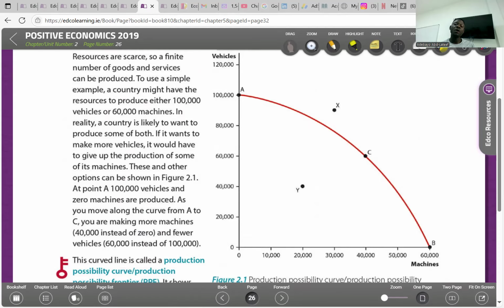So to produce more machines, we have to produce fewer vehicles. To produce fewer vehicles, we have to produce more machines. That is the combination. And if the economy is channeling or focusing all its resources on the production of machines, which is at point B, it means 0 vehicles will be produced. For point Y, it simply means unemployed resources, and point X simply means unattainable because it is outside the PPF.